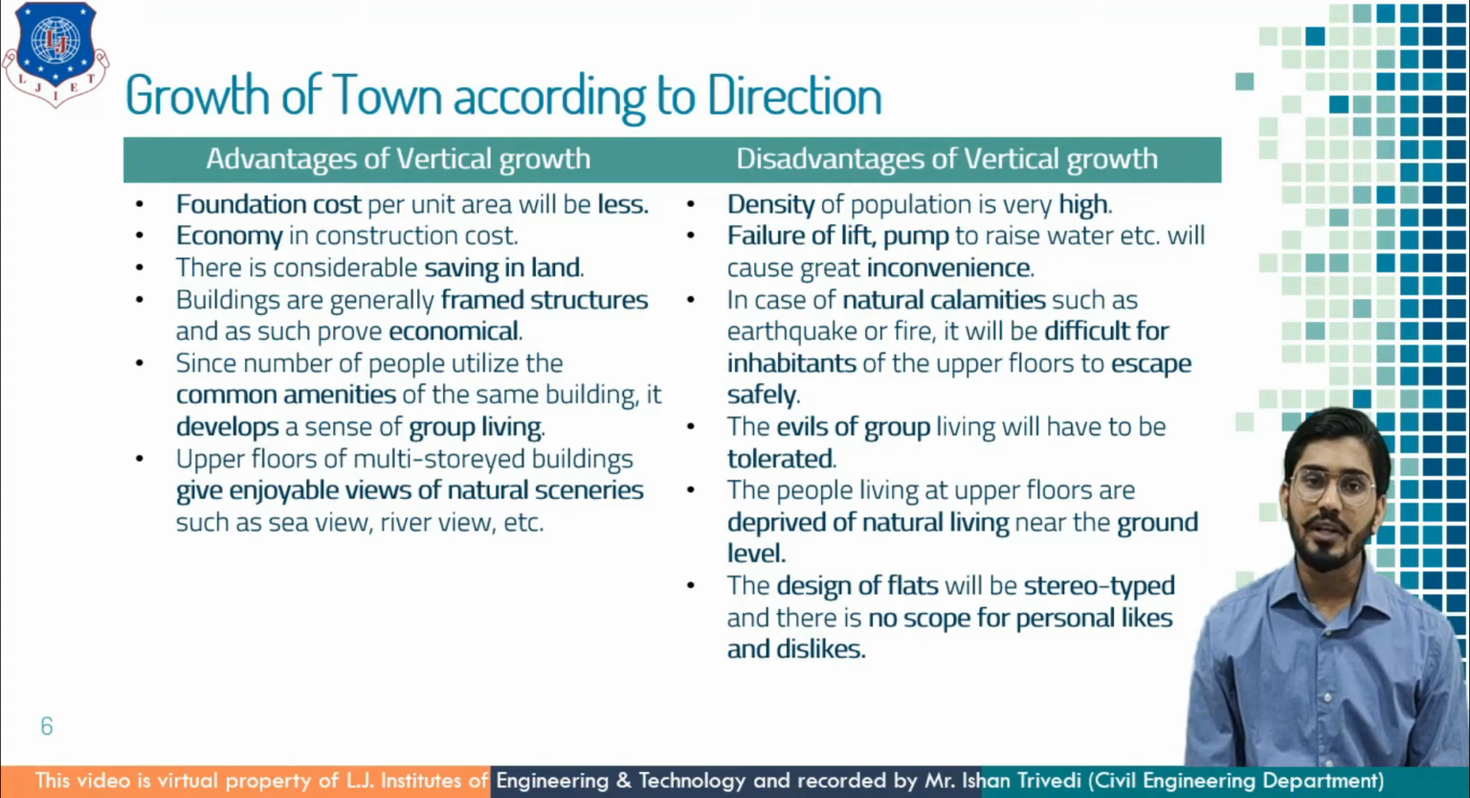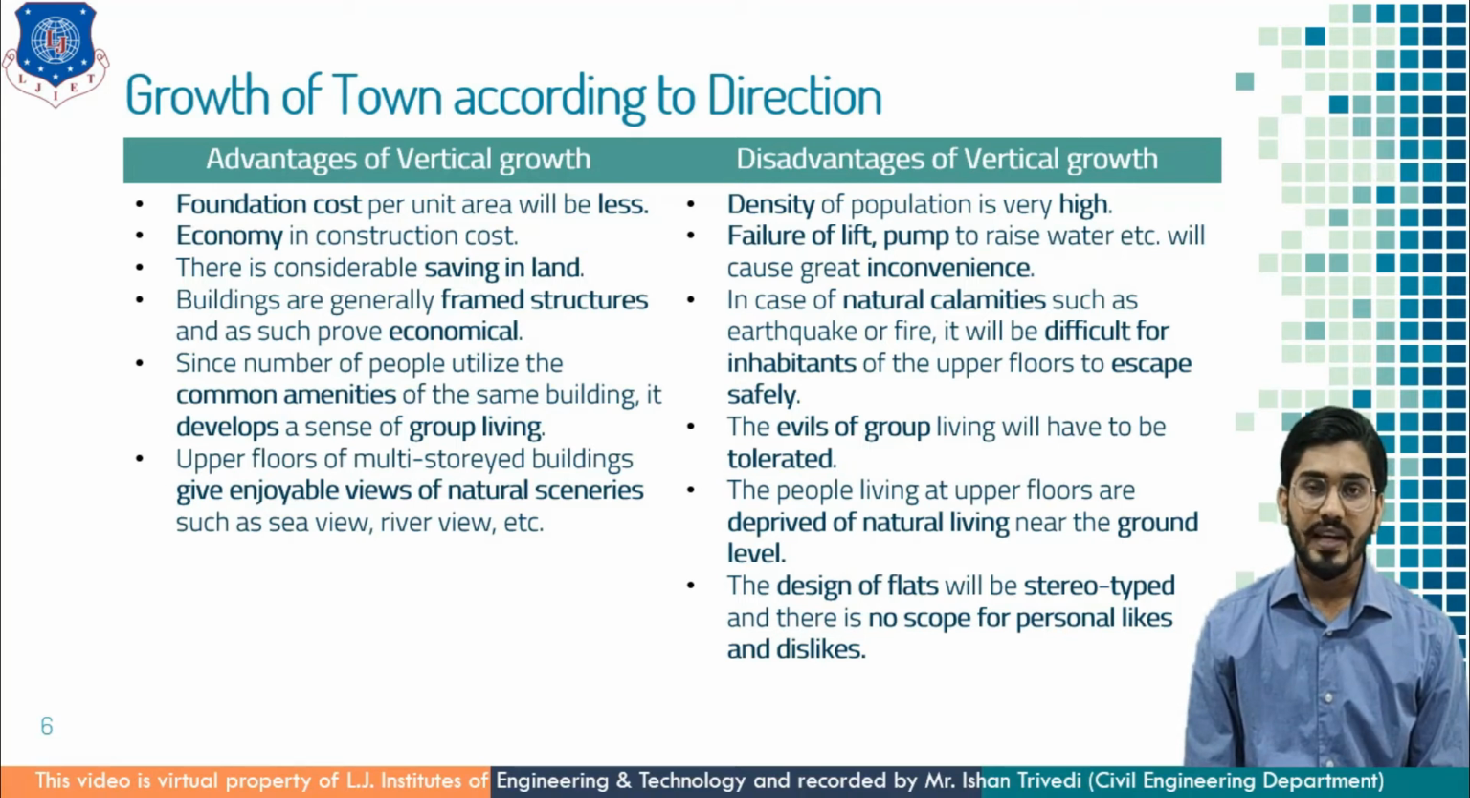Since a number of people utilize the common amenities of the same building, it develops a sense of group living, because things are shared. For example, lobbies, lifts, and general amenities like garden, gym area, or any indoor and outdoor sports area. Upper floors of multi-story buildings give enjoyable views of natural scenery such as sea view, river view, and so on. Now I am talking about disadvantages of vertical growth.